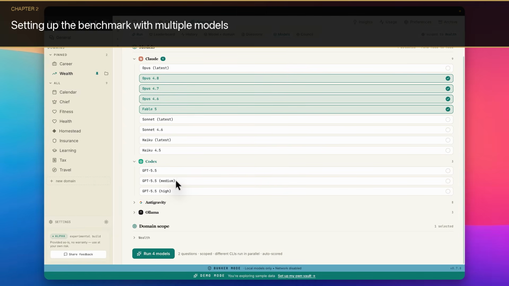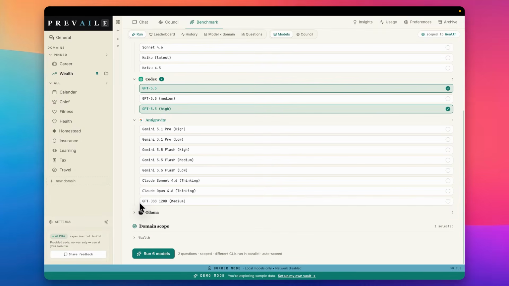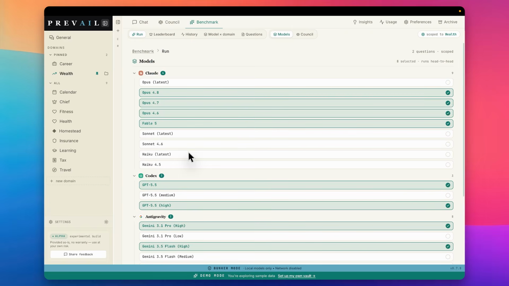Let's see how it compares with GPT 5.5 High. Maybe throw in GPT-5, Anti-gravity, how do they compare? Let's compare with Gemini Flash High and Gemini 3.1 Pro. And now we are ready to compare these models against each other. I'm not really sure which will come up on top.